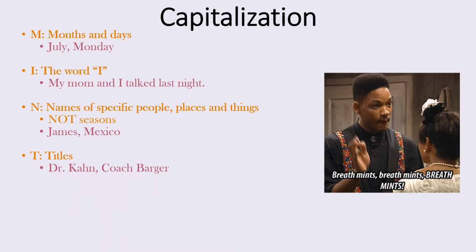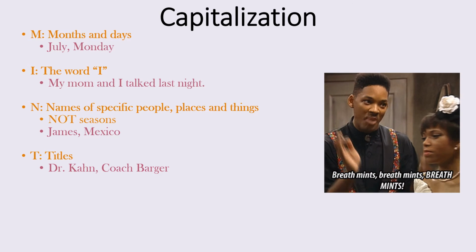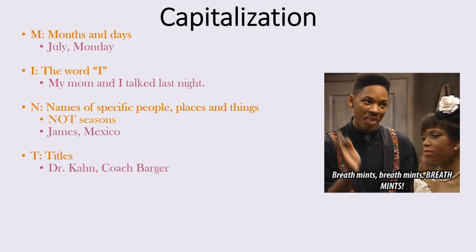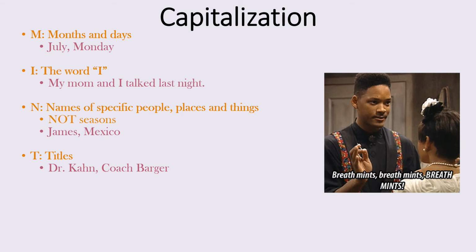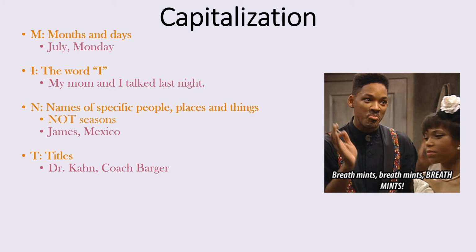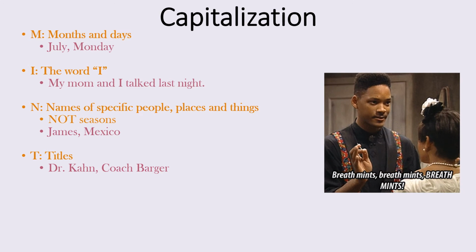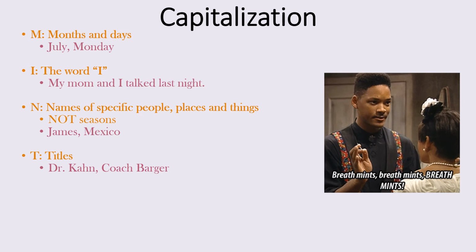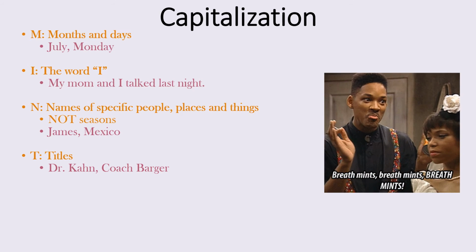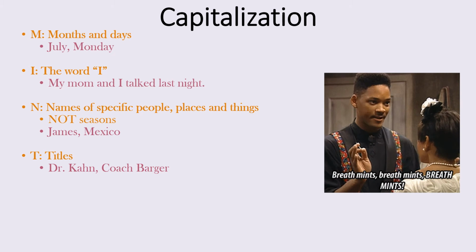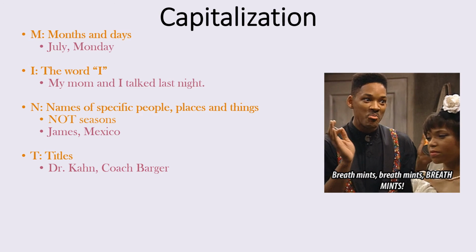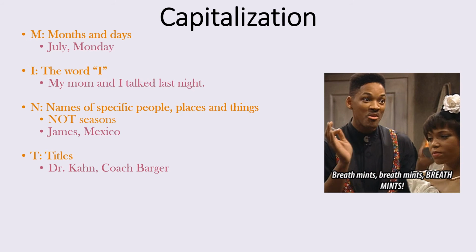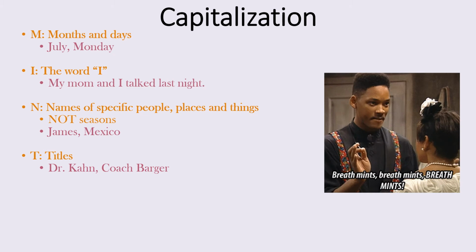T is for titles. For example, Dr. Khan. Notice the D in doctor is capitalized. In this case, it's written as an abbreviation, but even if I wrote out the whole word, it would still be capitalized because doctor is his title. So for example, if I said, I went to the doctor, doctor is not capitalized because that could be any doctor. But when I say I went to Dr. Khan, the D is capitalized because it is his title.